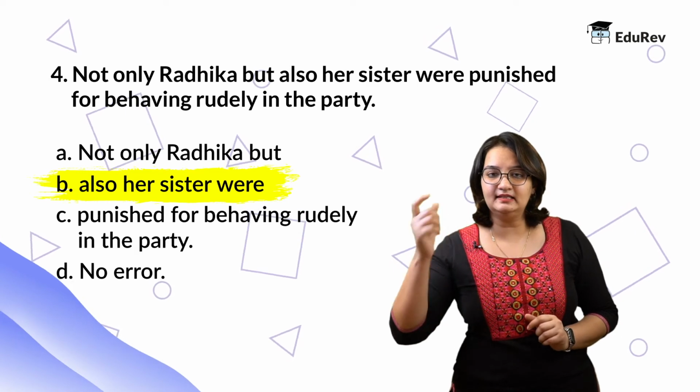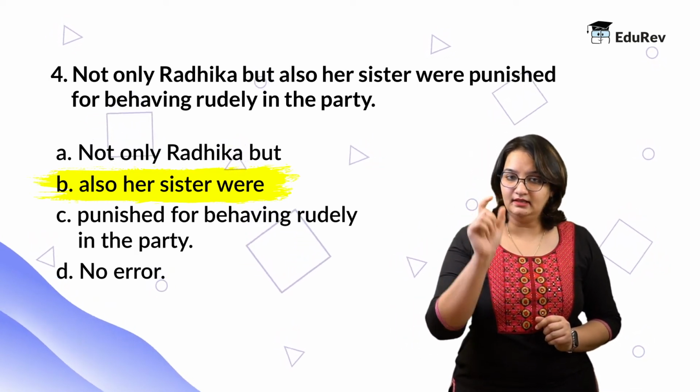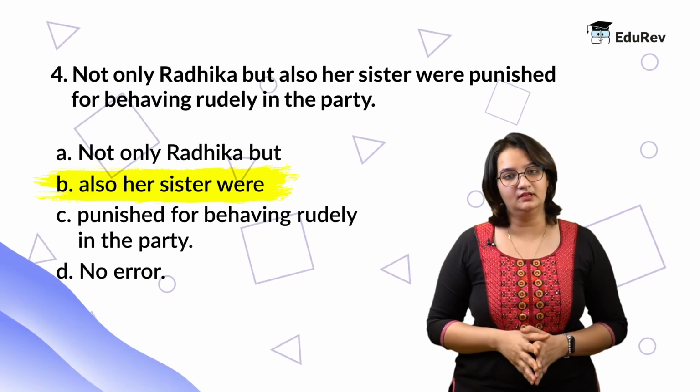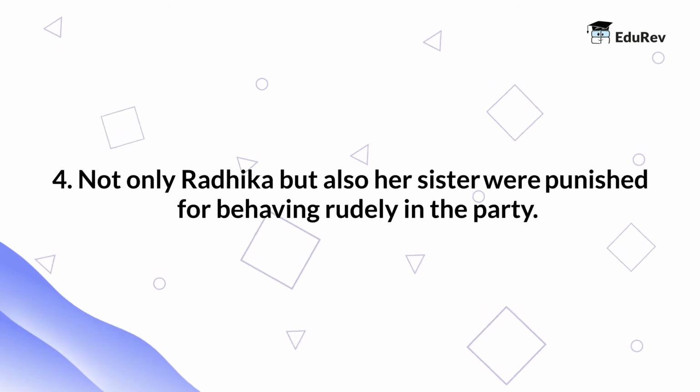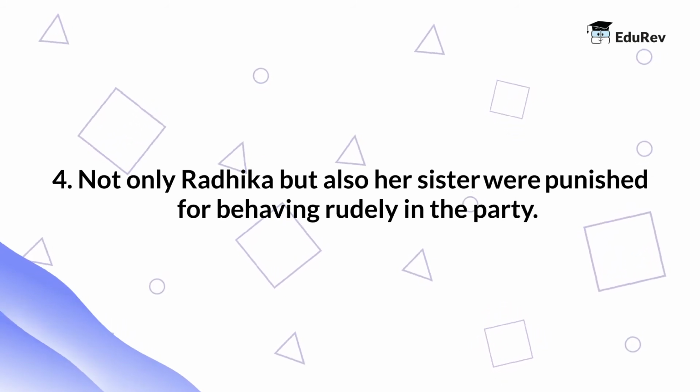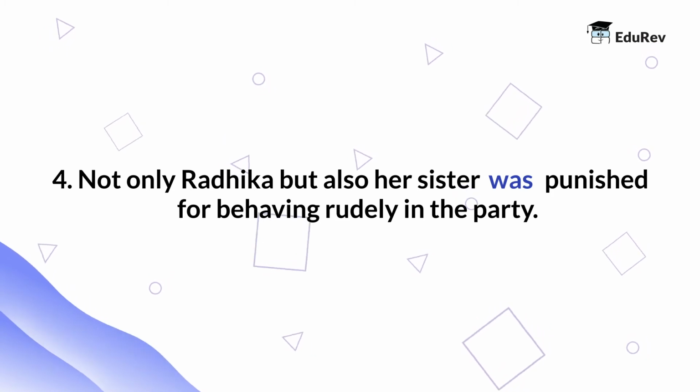However, her sister is the noun with which the verb should agree. Therefore, the correct statement would be, "Not only Radhika but also her sister was punished for behaving rudely in the party."